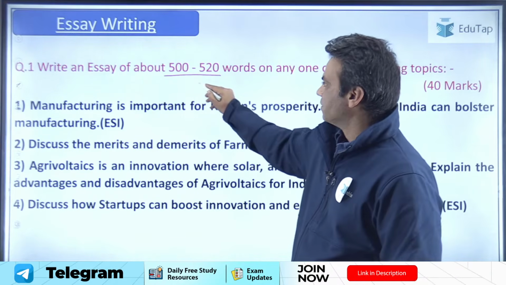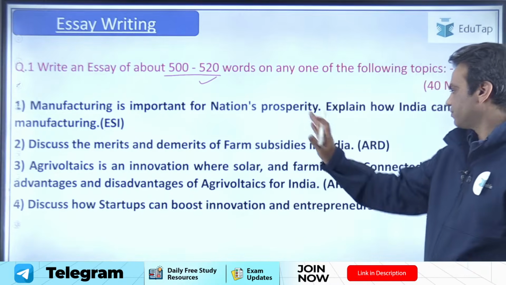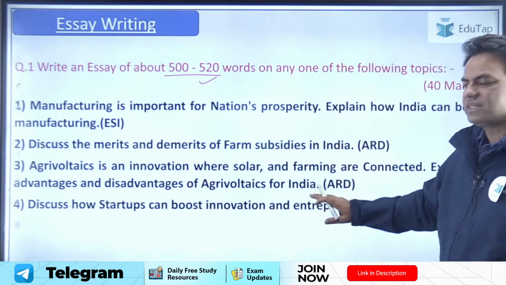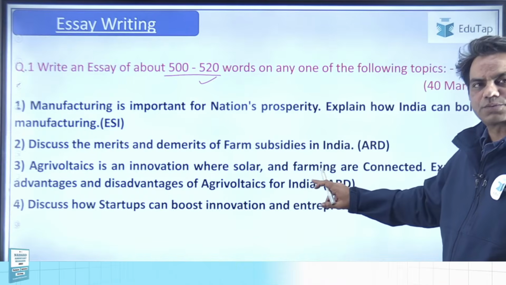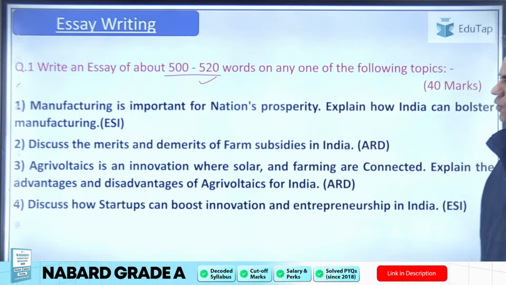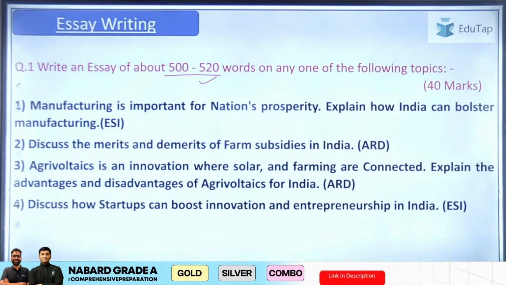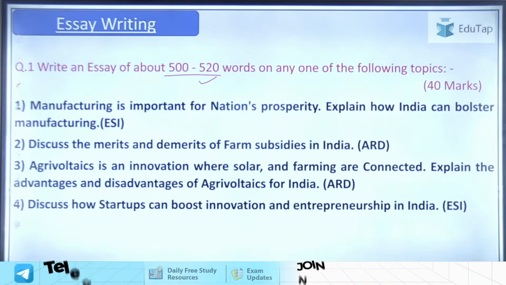The word limit was 500 to 520 words, just like last year. Out of the 4 topics, there were 2 topics based on ESI, and there were 2 topics based on ARD. I'll read out all the 4 topics for you. First topic was: manufacturing is important for nation's prosperity. Explain how India can bolster manufacturing. That was clearly a topic based on ESI.